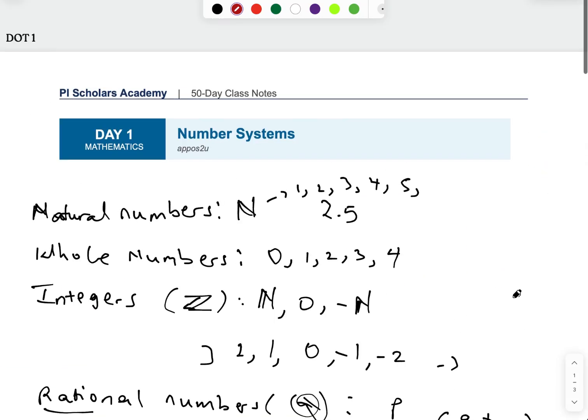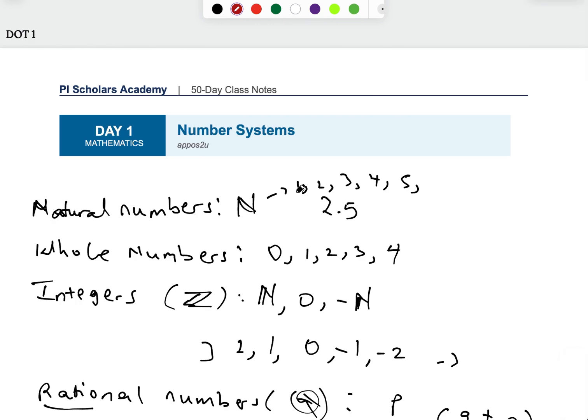Here's also another thing. You notice that all natural numbers are present in whole numbers. All whole numbers are also present in integers, meaning that all natural numbers are present in integers as well. So you can begin to see which one of them is containing the other.